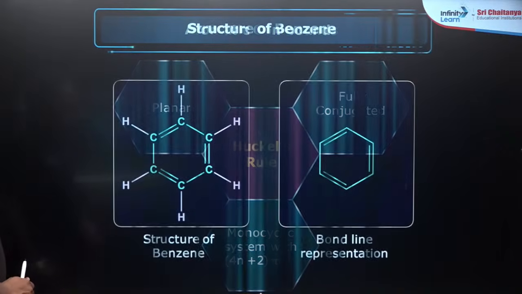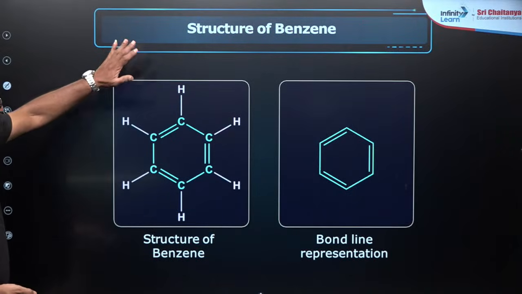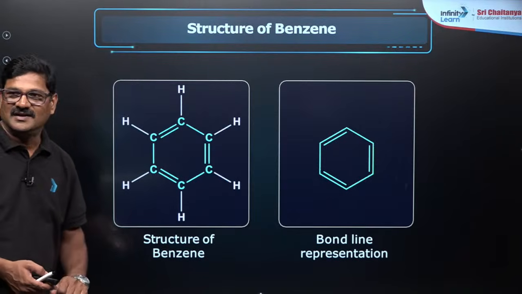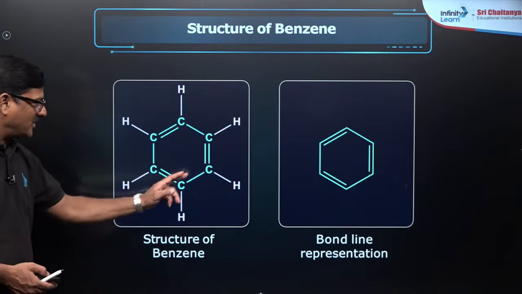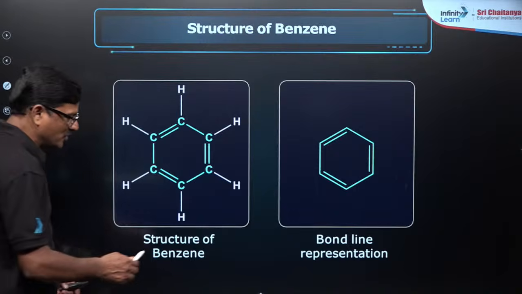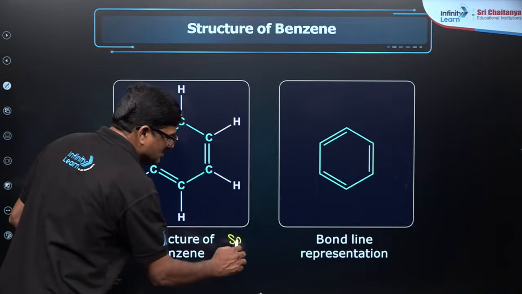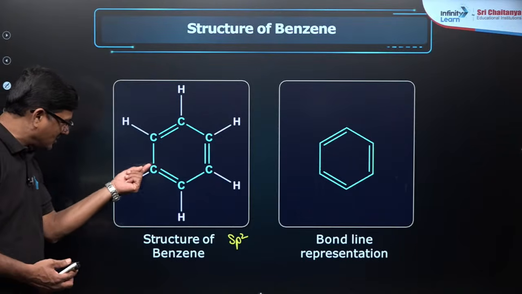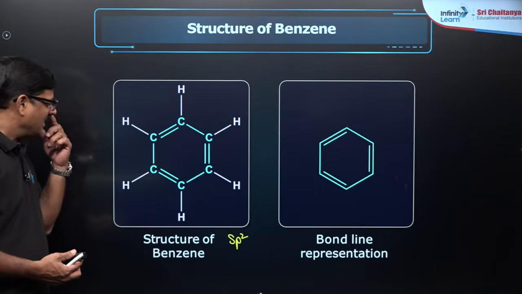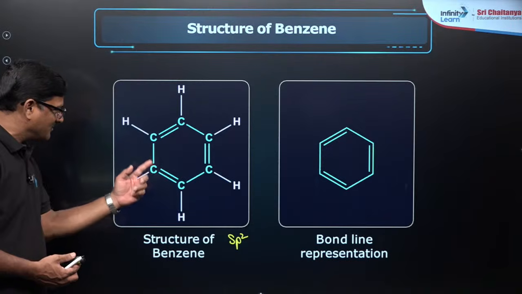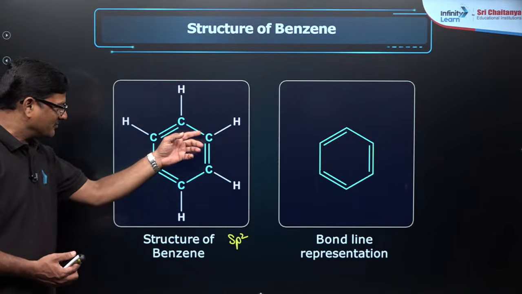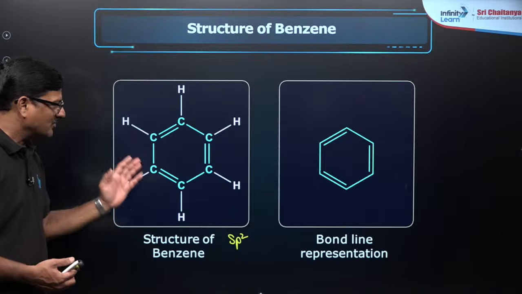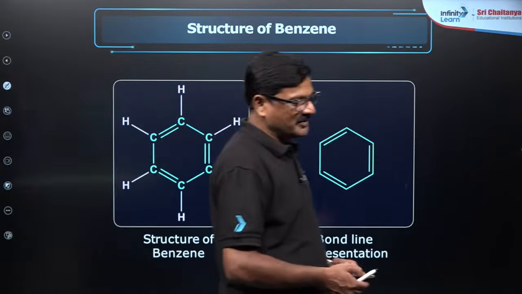Coming to the structure of benzene, C6H6, it appears like 6 carbon atoms. Each carbon atom is supposed to have sp2 hybridization. Because of the sp2 hybridization, the structure is planar. And this is the pi electron system, and this is the pi electron system, and this is the pi electron system. This is the bond line representation of benzene.